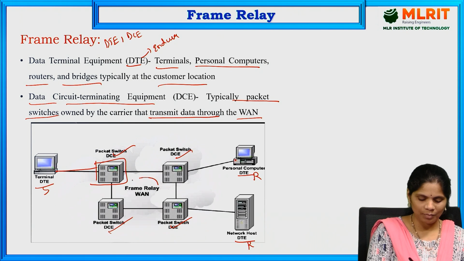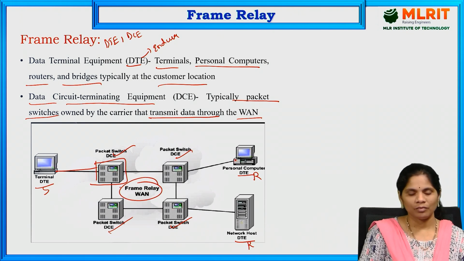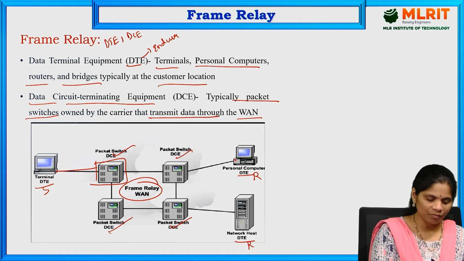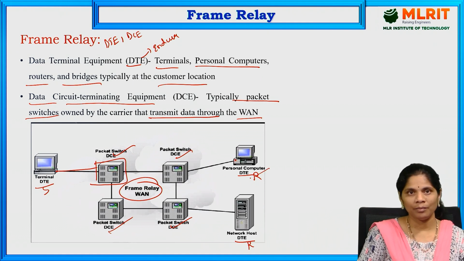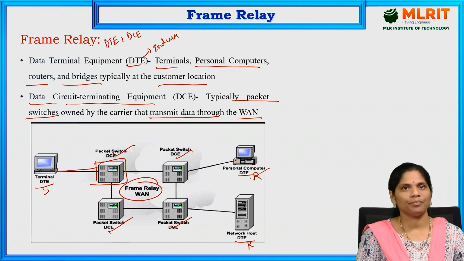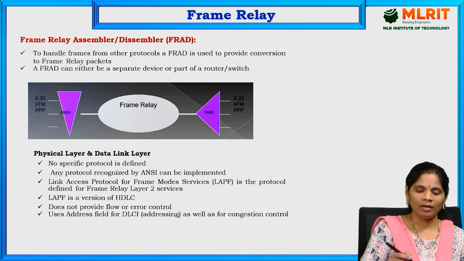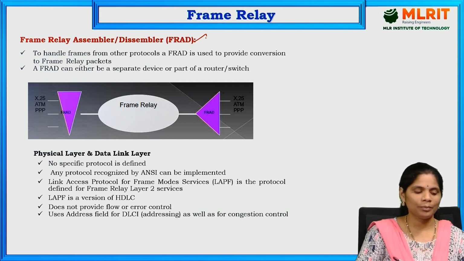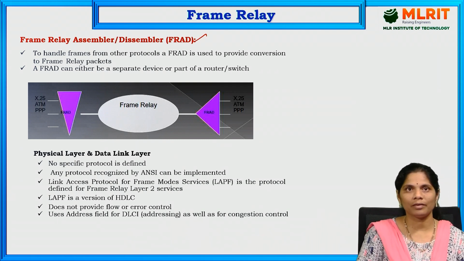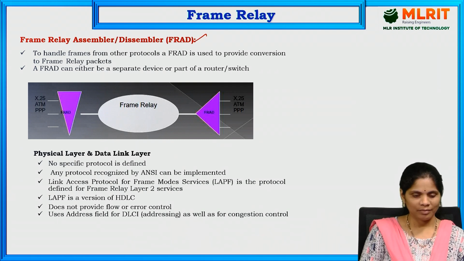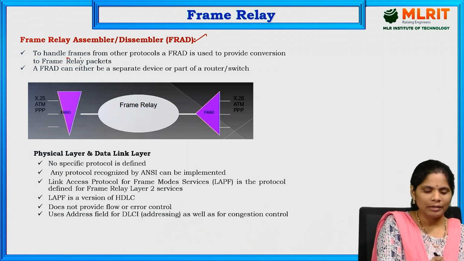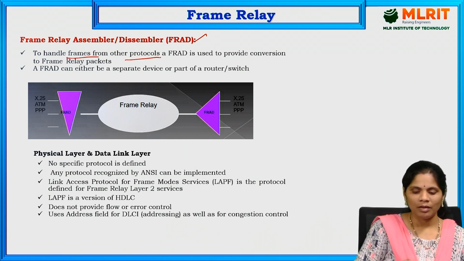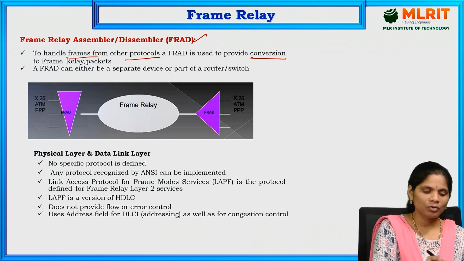This is a frame relay WAN. Whatever connection is going to be there is going to be transferred from one DTE to another DTE in frame relay. And next one is the FRAD. FRAD is nothing but frame relay assembler or disassembler, mainly for handling the frames from other protocols. It is used for providing the conversion to the frame relay networks.